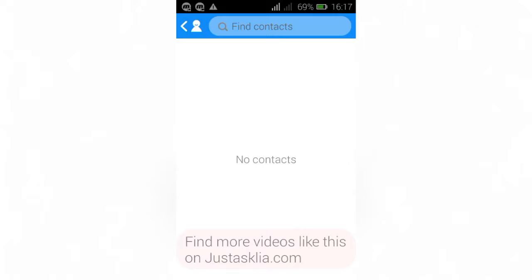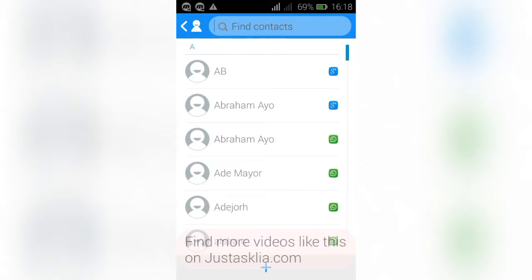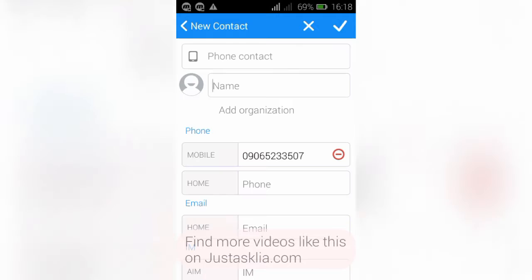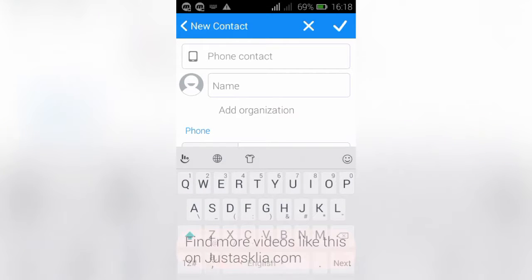You can't save this contact on your SIM card because it's not going to work. It doesn't have the option. So you have to save it on your phone contact or in your Google account. I'm saving this one on my phone and I'm going to type in the name